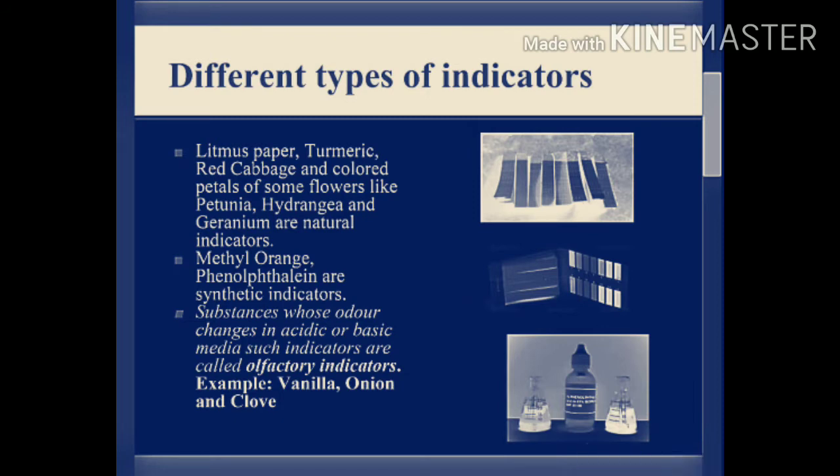Some flowers like petunia, hydrangea and geranium are natural indicators. Methyl orange and phenolphthalein are synthetic indicators. Next is olfactory indicator, meaning substances whose odor changes in acidic or basic media. Such indicators are called olfactory indicators. Example, vanilla, onions and clove.